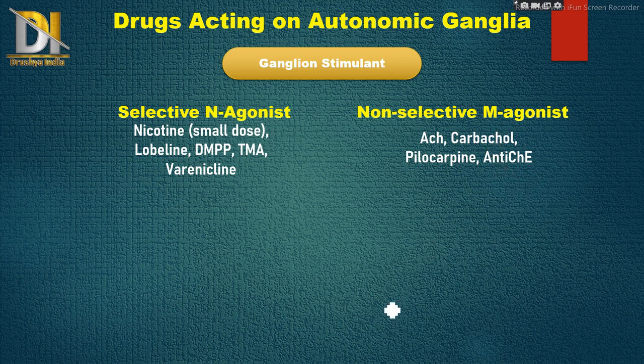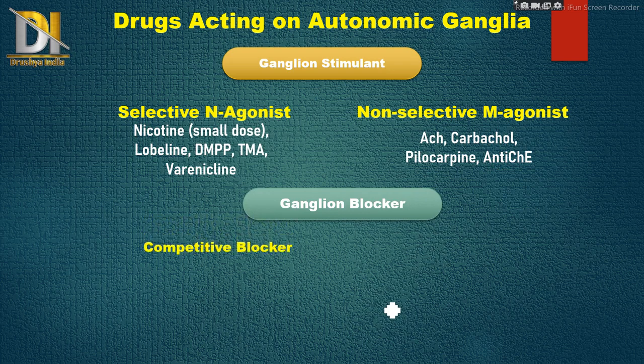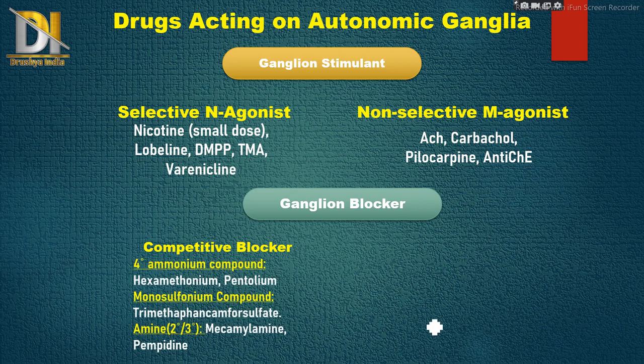Then next are ganglion blockers, which are classified into two types: competitive blockers and depolarizing blockers. Competitive blockers include three classes of drugs. First are quaternary ammonium compounds, which include hexamethonium and pentolinium.